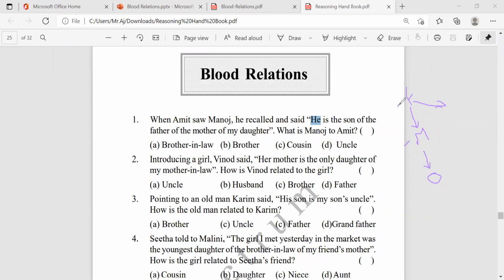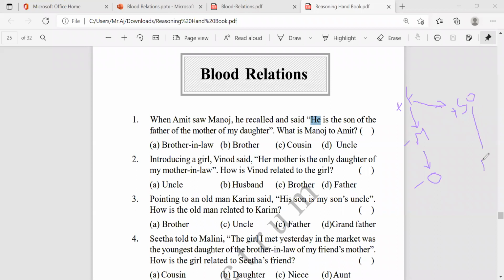This is minus and this is plus. Okay, done. Now what they're asking: if he's Manoj, and I am here, I'm saying this guy is the son of the father of the mother of my daughter. My daughter's father's son. So what is Manoj to Amit?